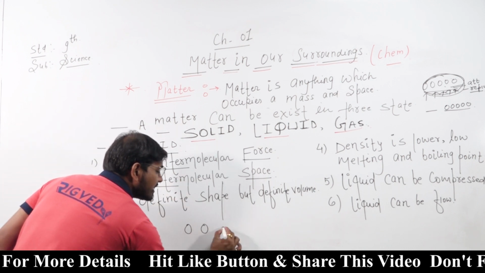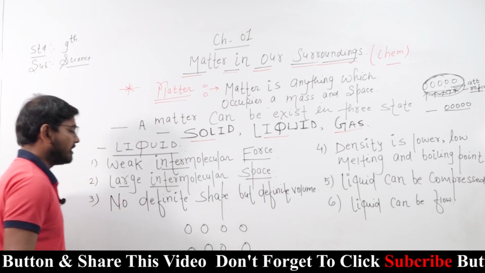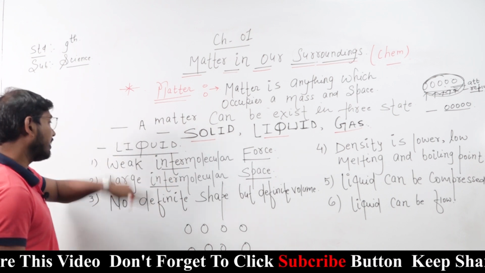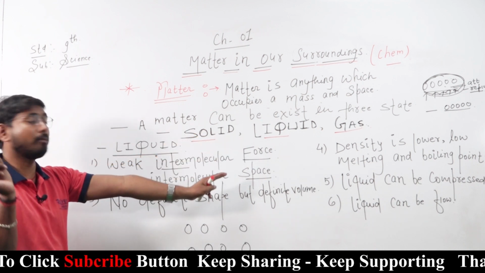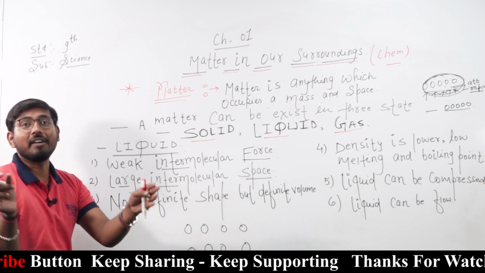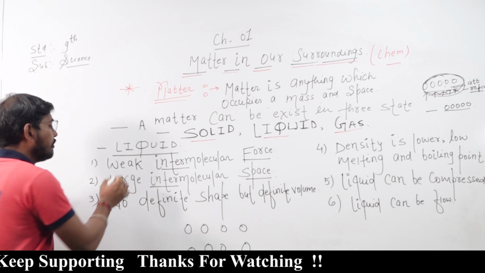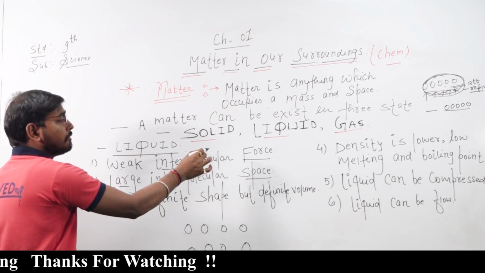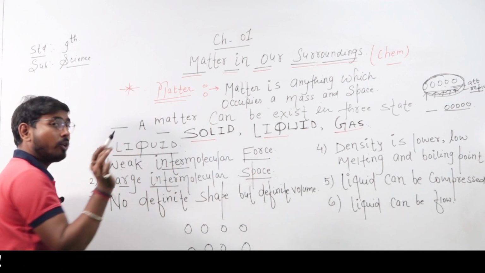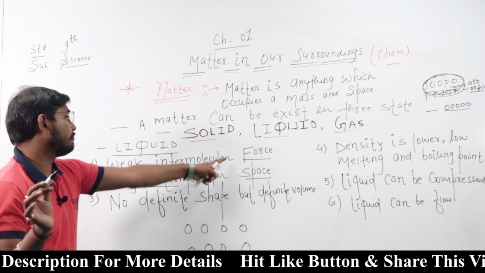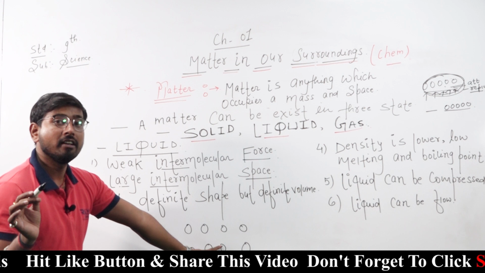This is the arrangement of particles in a liquid. So the first property is weak intermolecular force. Do you understand the meaning of intermolecular force? In liquid there is a weak intermolecular force and large intermolecular space, just like in the diagram.